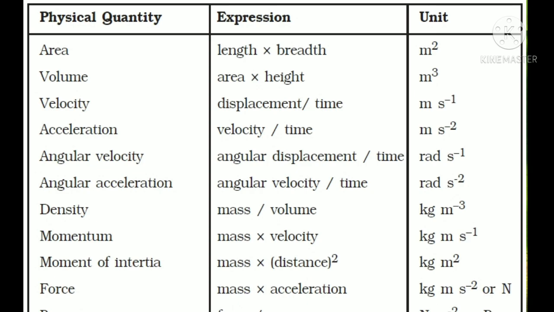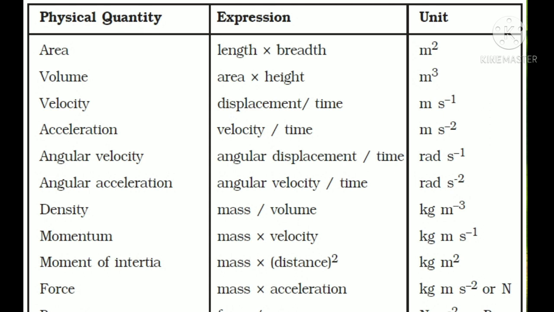Now we are going to see some of the derived quantities, their expressions and units. First one, area. Area expression is length into breadth. The unit of length is meter and breadth is also a length only. So meter into meter, meter square. Next one, volume. Volume expression is area into height, otherwise length into breadth into height. Everything is measured by length only. So meter into meter into meter, meter cube.